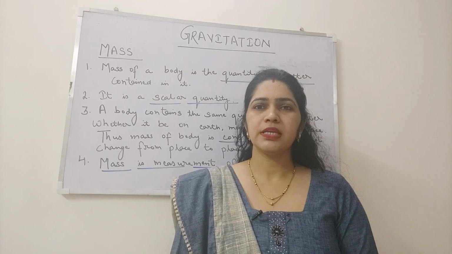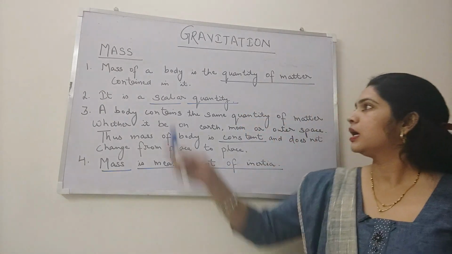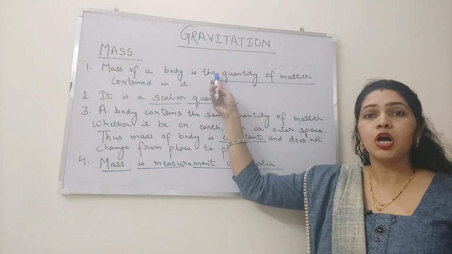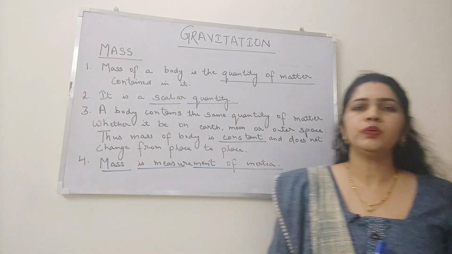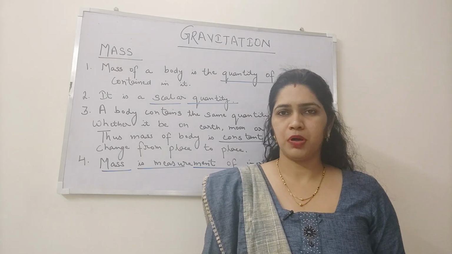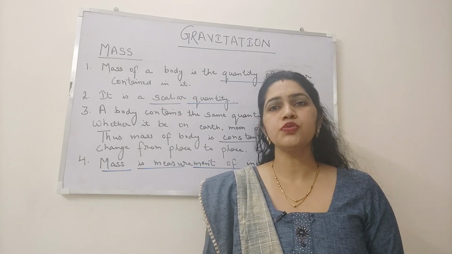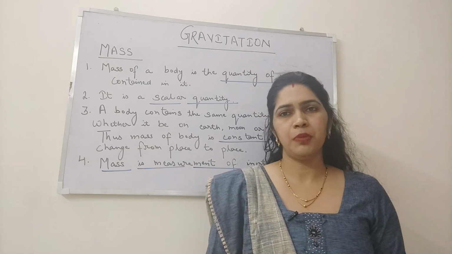Every one of us is aware of the term mass. What is mass? Mass of a body is the quantity of matter contained in it. Try to understand it with the example. Let's take a wooden block. So how much wood is used to make a block is termed as the mass of the block.